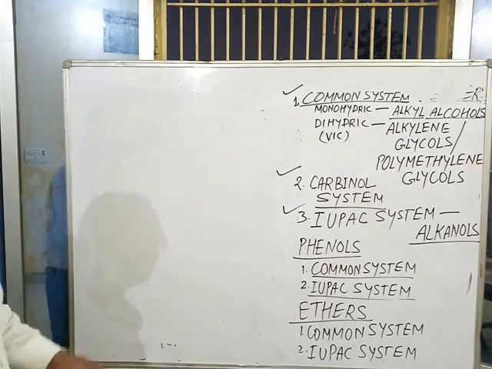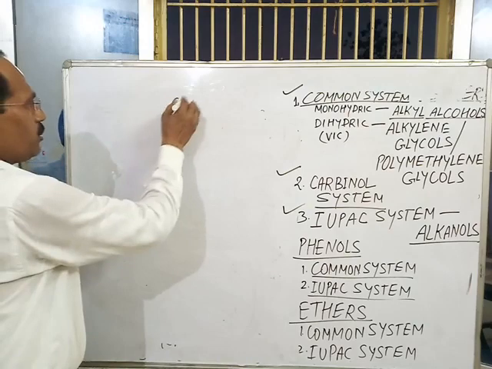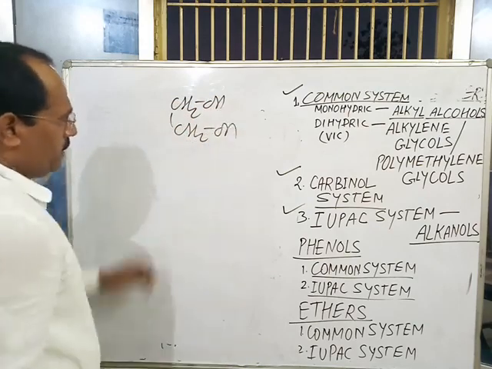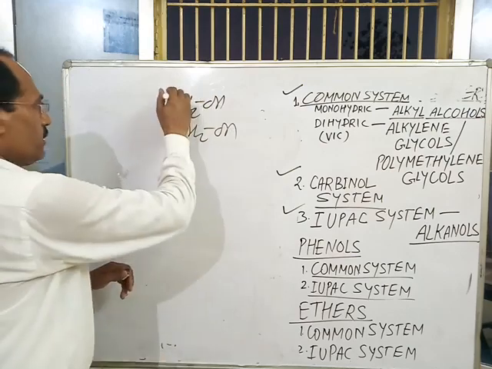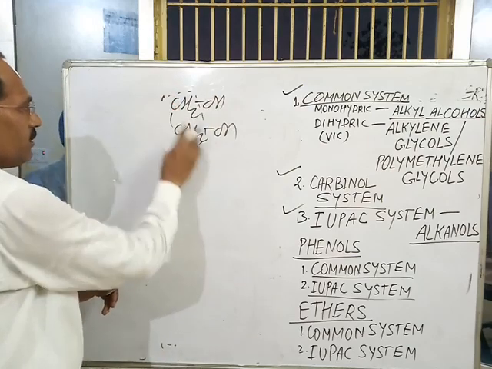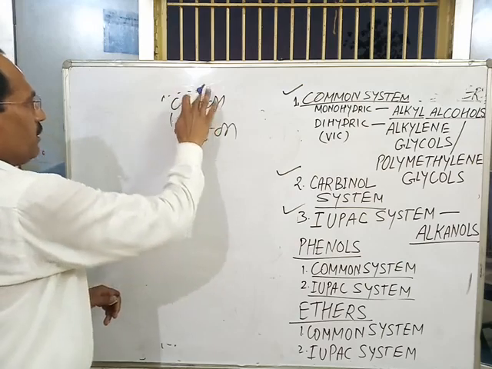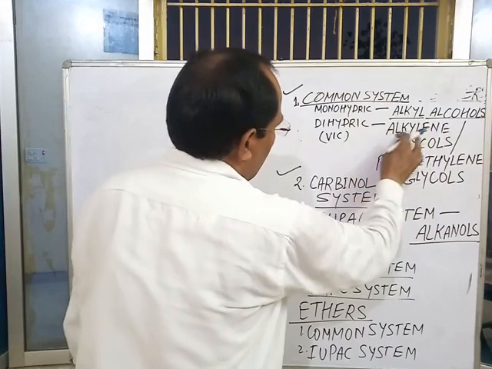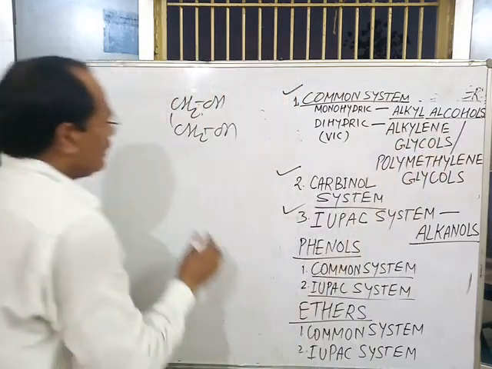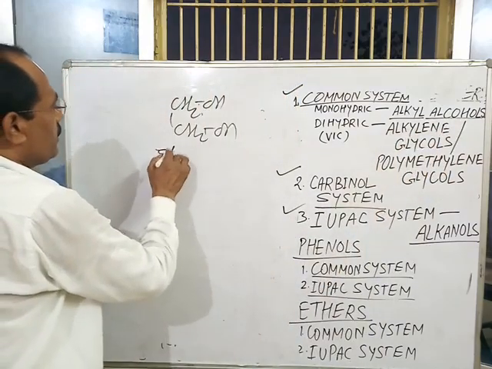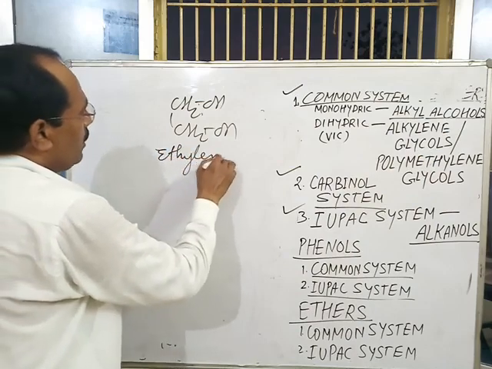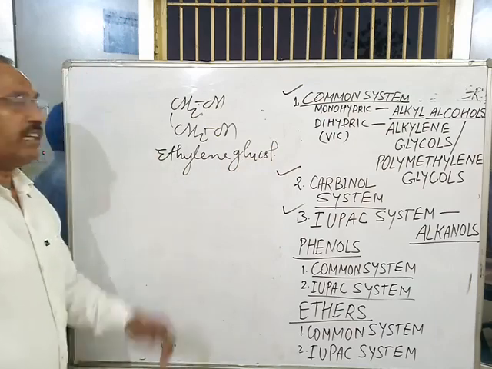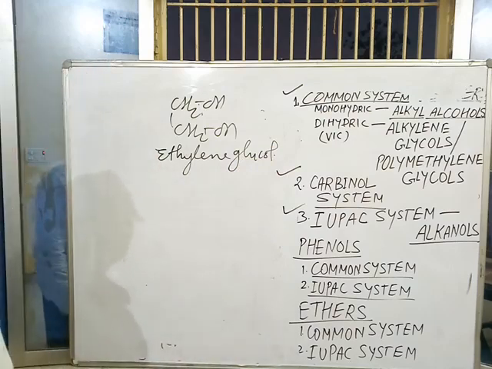For example, CH2OH-CH2OH, with 2 carbons, is called ethylene according to the rule of alkylene glycols. So it is named as ethylene glycol.